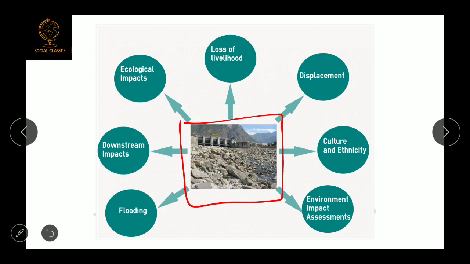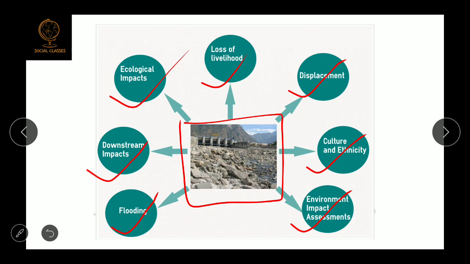But at the same time the people who are living in that area where the dam is supposed to be built will never want to have a dam in that area. Why? Because they will lose their livelihood, they will have to displace to another place. They will lose their culture and ethnicity. There will be some environmental impact, there can be floods, downstream impact, ecological impact.